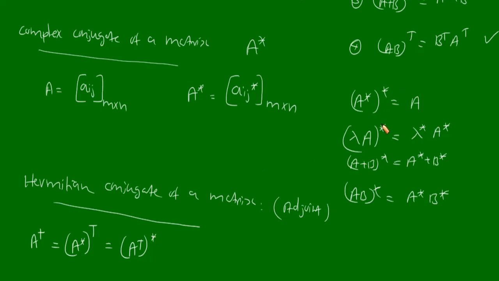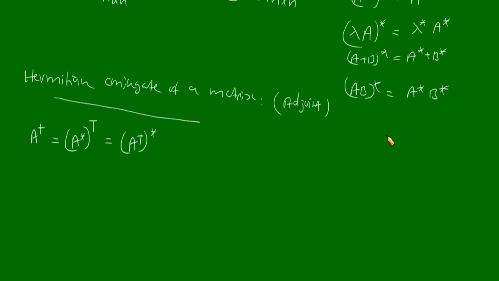Now similar to these, again here we have four properties. A dagger whole dagger will be equivalent to A. Second property, lambda times A whole dagger will be equal to lambda star into A dagger.